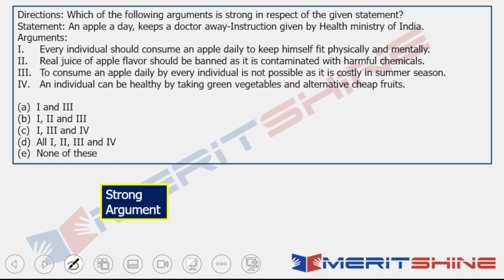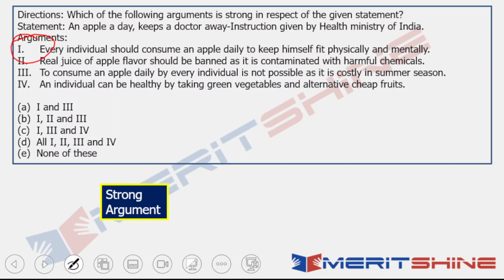Yes, it is. Now if I give this argument, will it support the statement? If everyone should consume an apple daily to keep himself physically and mentally fit, then the instruction given by the Health Ministry, does it make sense? It makes sense. So option one is definitely something that is there. Option two: real juice of apple flavor should be banned as it is contaminated with harmful chemicals.